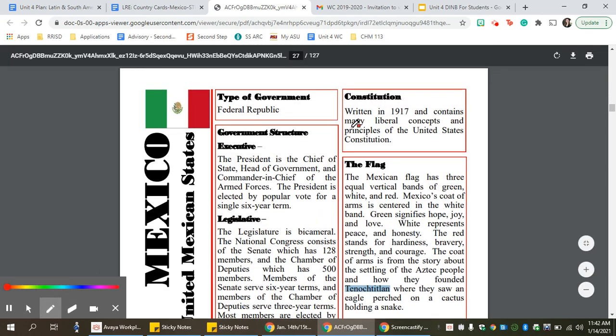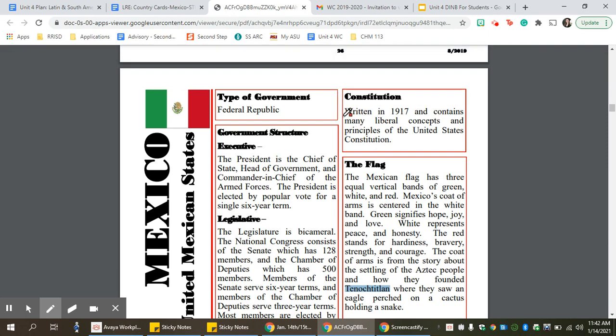Our Constitution was written, or sorry, not ours, but Mexico's Constitution was written in 1917 and contains many liberal concepts and principles of the United States Constitution. So our constitutions are fairly similar. It is important to note, it's noted in your digital interactive notebook, that this Constitution has been amended 227 times.